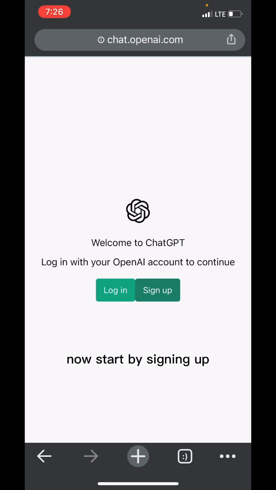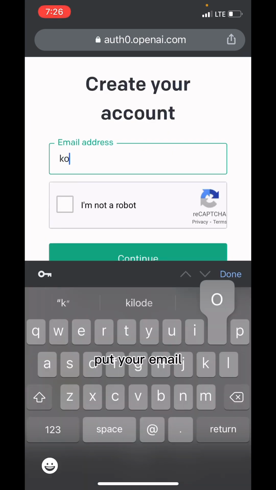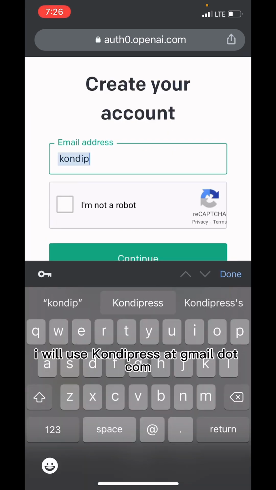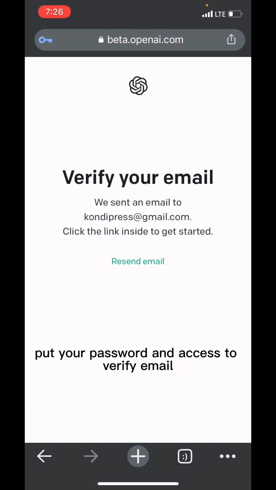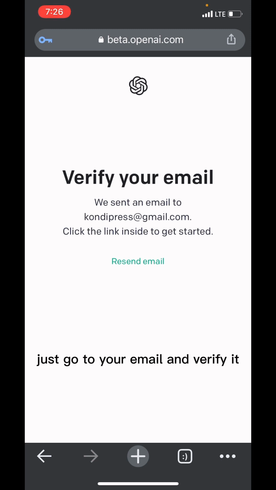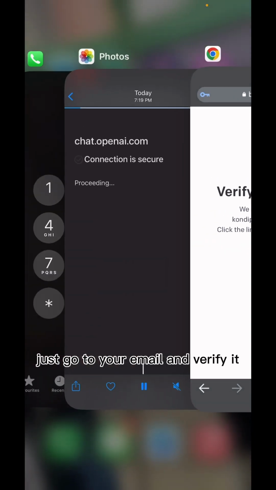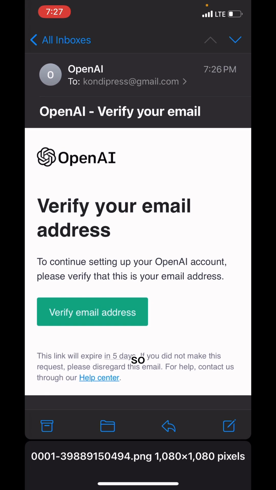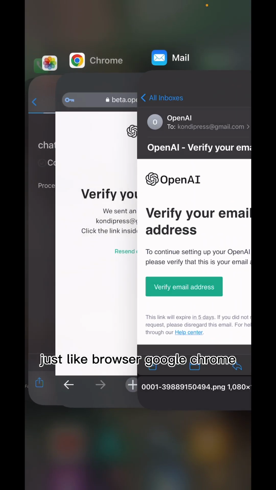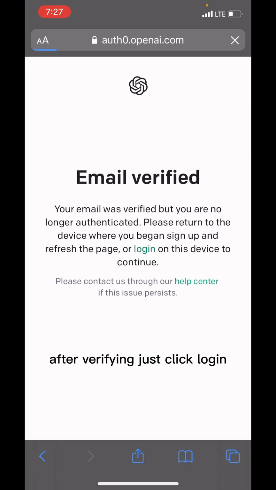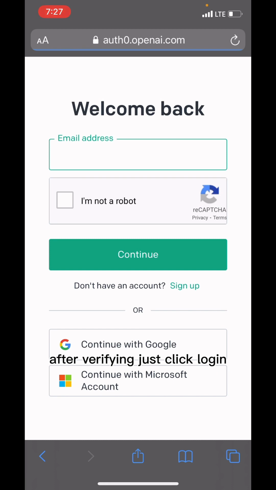Now start by signing up. Put your email. I will use condypress@gmail.com. Put your password. They will ask you to verify your email, so just go to your email and verify it. I click it. Voila, the email has been verified. I just like the Google Chrome browser. After verifying, just click login.